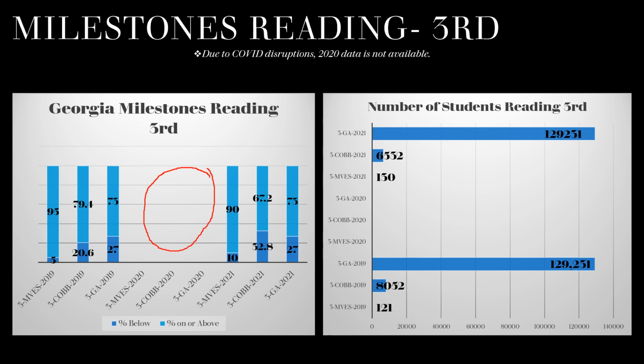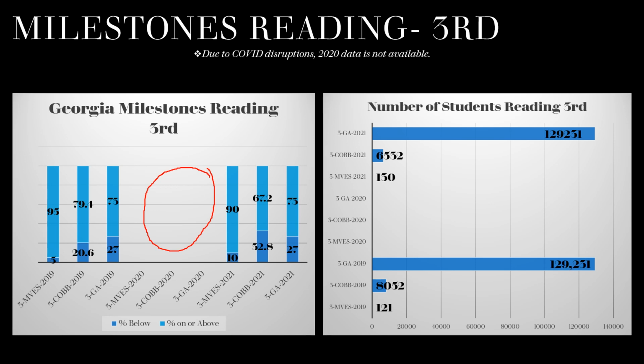Let's move on to year 2021, third grade. And we're still in the area of reading. Mountain View Elementary School has a 90% on or above success rate academically, while the county is at 67% and the state is at 73%. Once again, Mountain View Elementary School is performing well above the county and the state level.